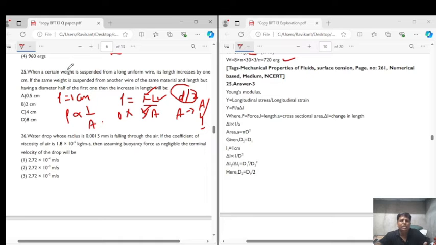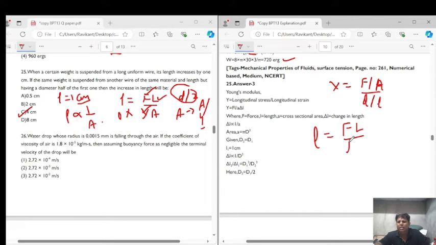So if initially the change in length was 1 centimeter, now the change in length will be 4 centimeters. So the correct answer for question number 25 is option C, that is 4 centimeters. Simply remember the formula of Young's modulus, Y is equal to stress upon strain, that is F by A upon ΔL by L, and from here we calculate ΔL is equal to F into L upon A into Y, right?